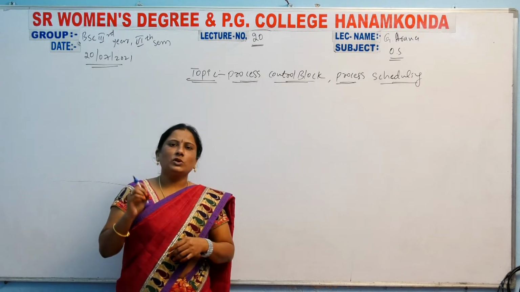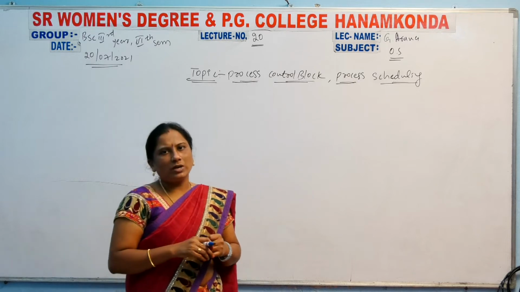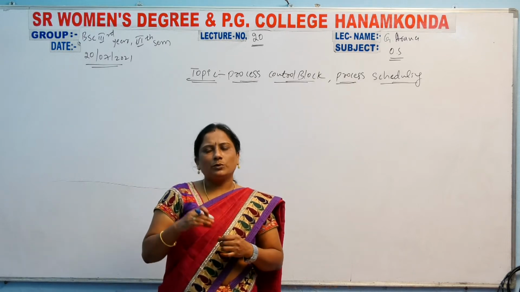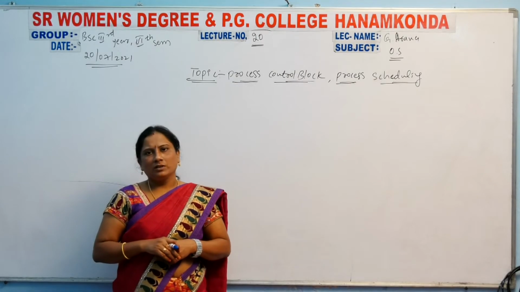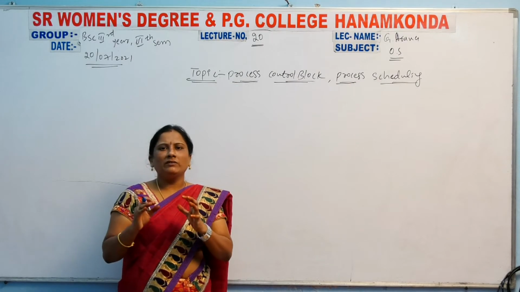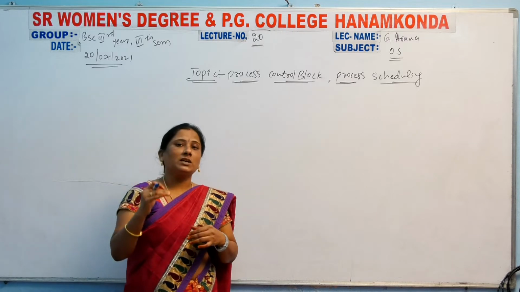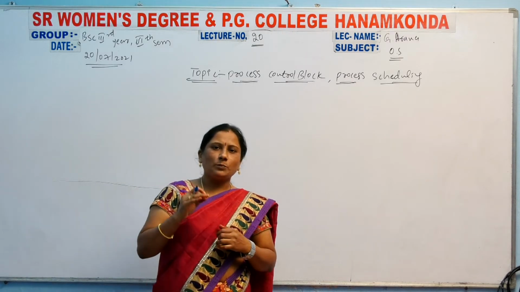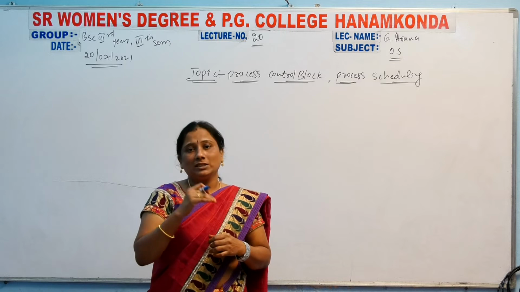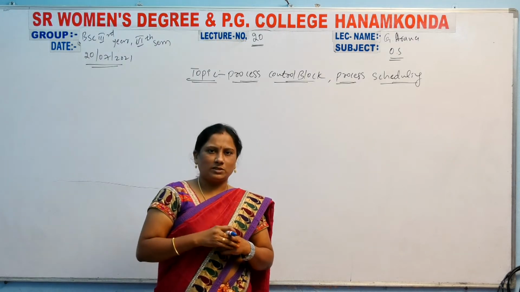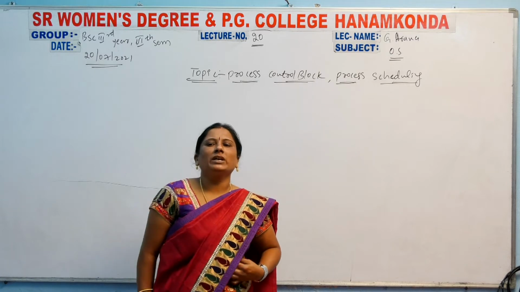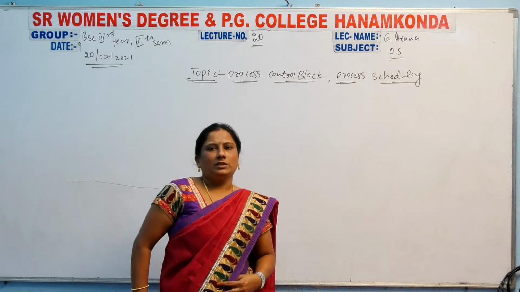Whatever process you enter into the computer will be stored in the process control block. That means the process will be controlled by this block.